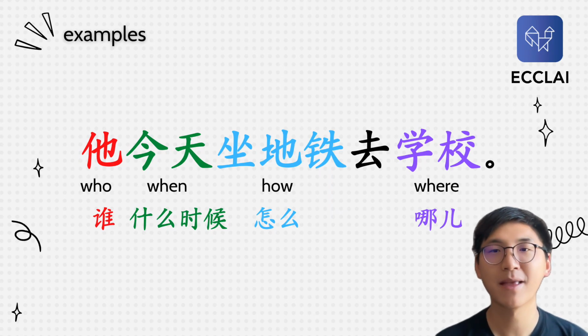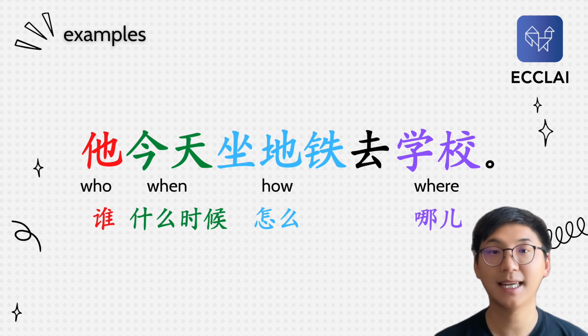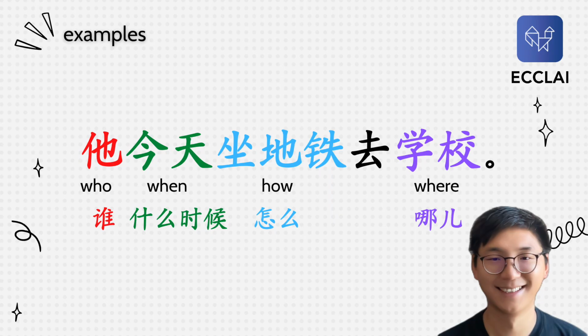It's easy, okay? And then the last part. 学校 is some place, right? 学校, school, it's some place. And to ask for some place, we use where, like in English. Where? 哪儿, okay? So the sentence will become 他今天坐地铁去哪儿, okay? So where did he go by subway today? All right.